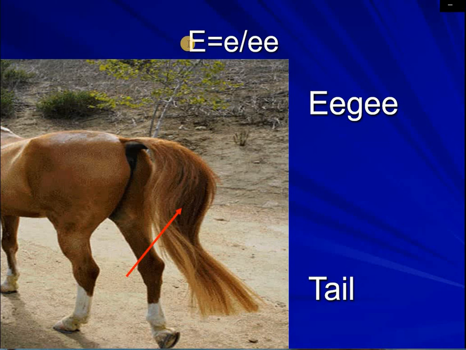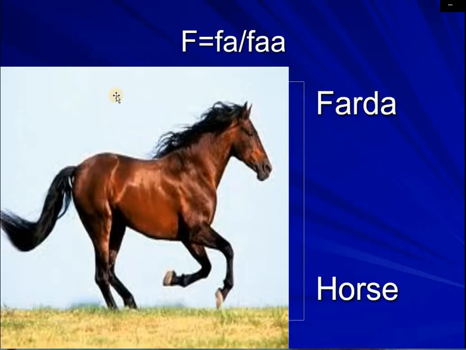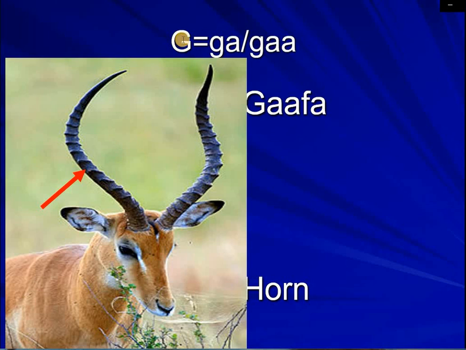This is E in English, but we call it E. Ege. That's for tail. Fa, or fa. Farda. Ga. Gafa. Some people call it Gamfa.